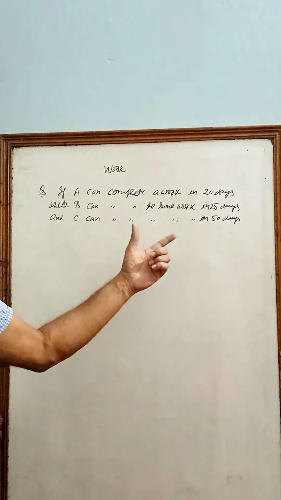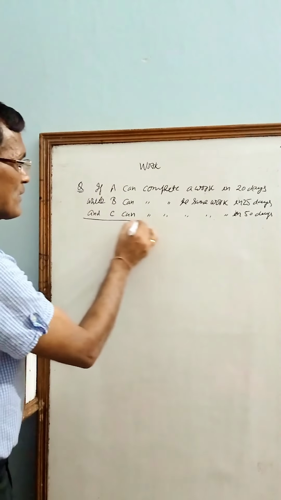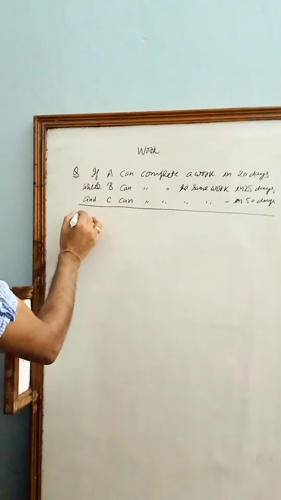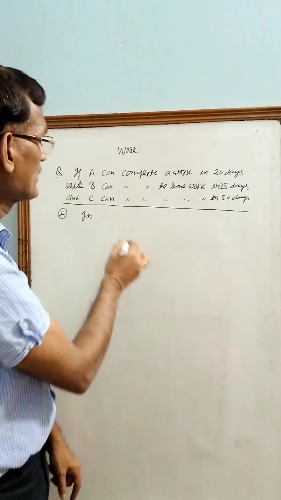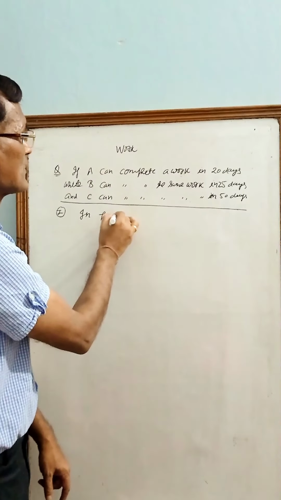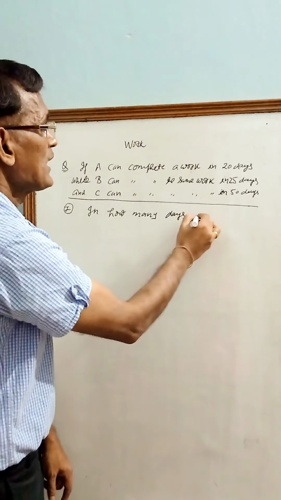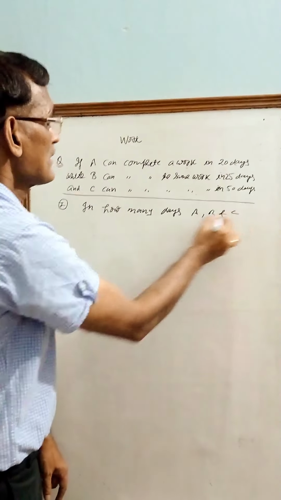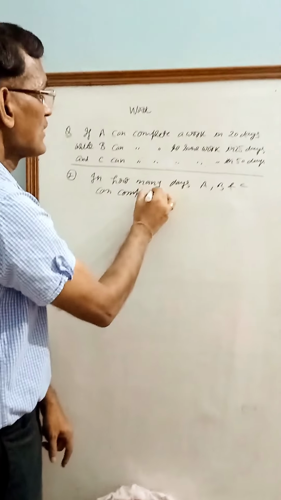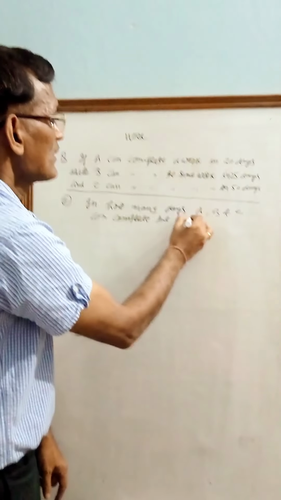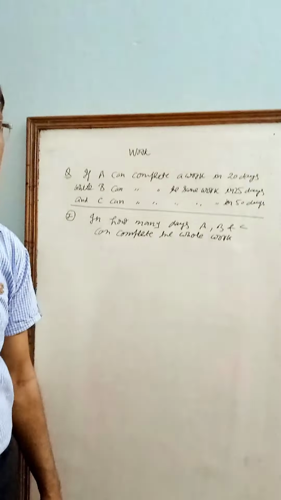Now this is common in all the cases. Now suppose we have to find, first part, in how many days A, B and C can complete the whole work. Now how will you do this problem?